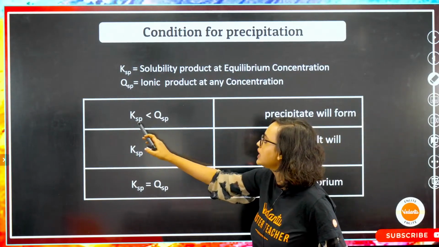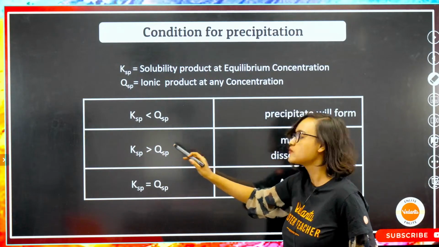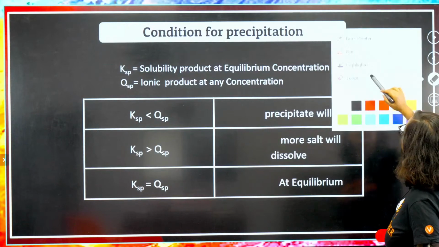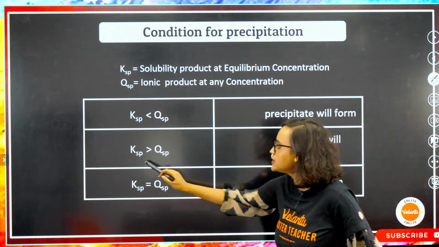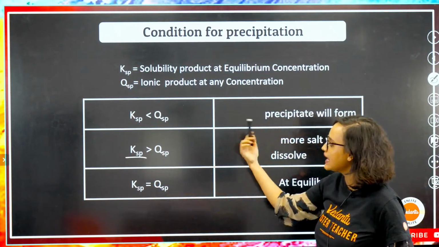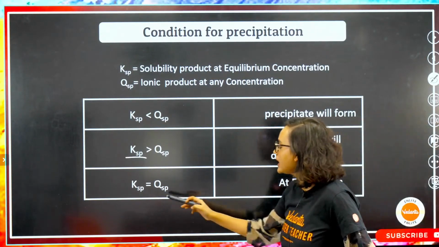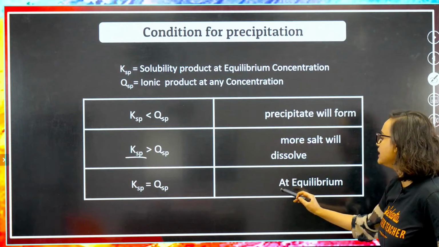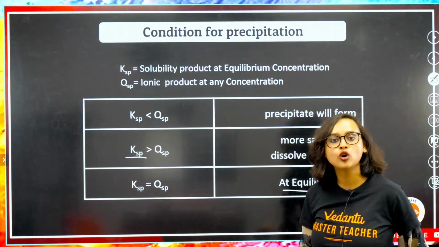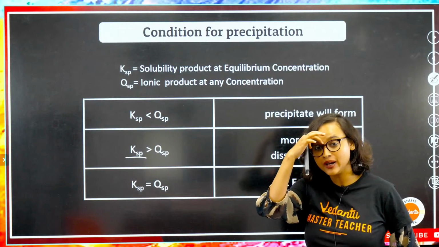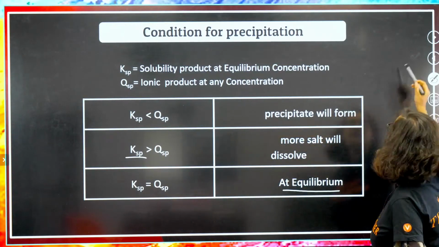So if Ksp is less than Qsp, a precipitate will form. But if your Ksp is greater than Qsp, more salt will dissolve. If Ksp is equal to Qsp, then it is at equilibrium, obviously. This condition we have already studied some time back.